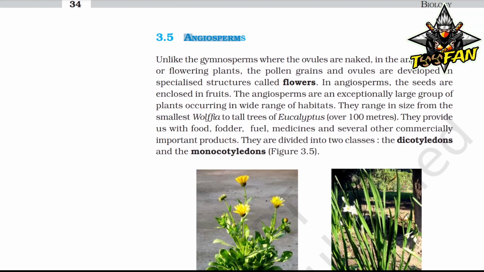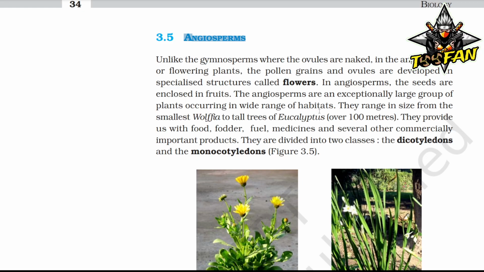And now, angiosperms. Unlike the gymnosperms where the ovules are naked, in the angiosperms or the flowering plants, the pollen grains and ovules are developed in specialized structures called flowers. In angiosperms, the seeds are enclosed in fruits, and the angiosperms are an exceptionally large group of plants occurring in a wide range of habitats.